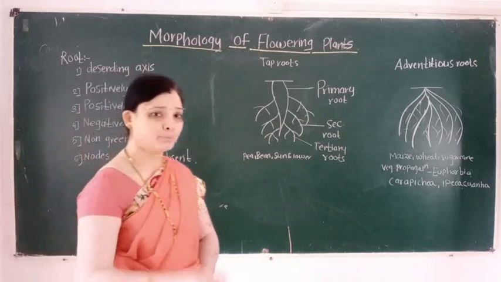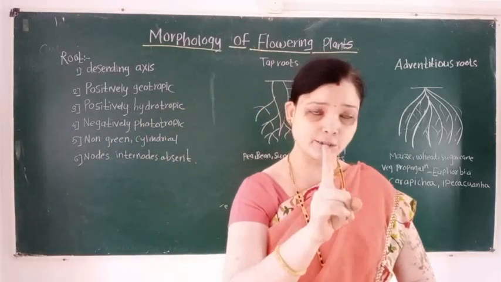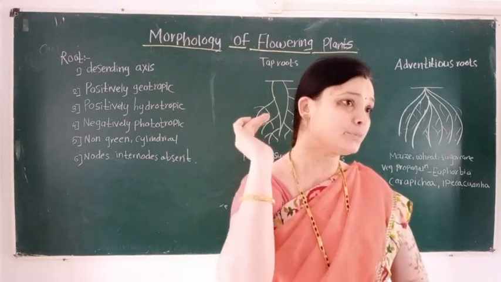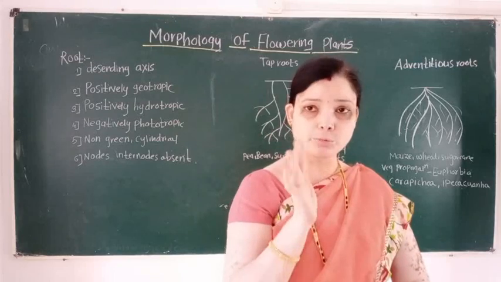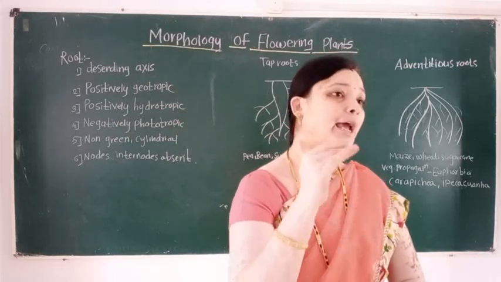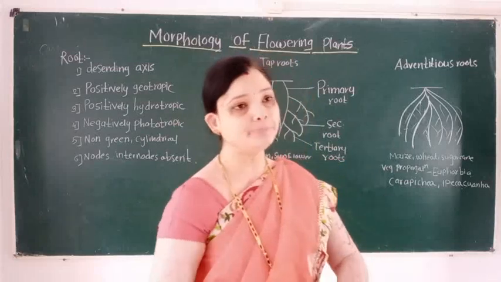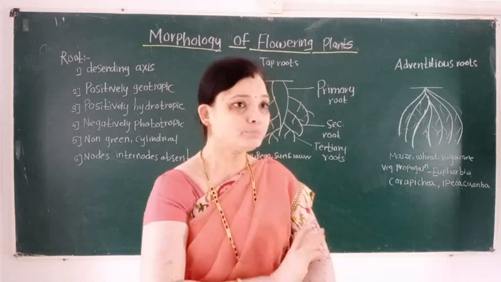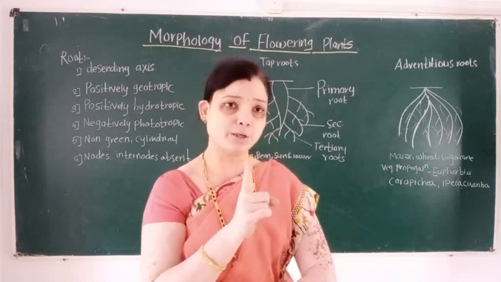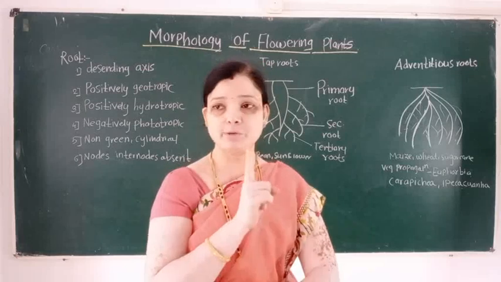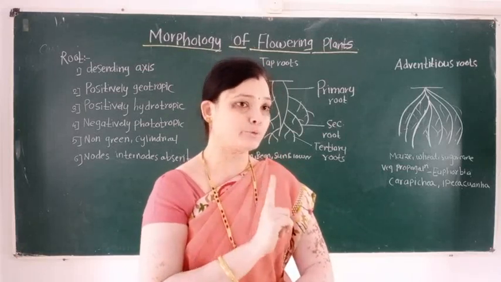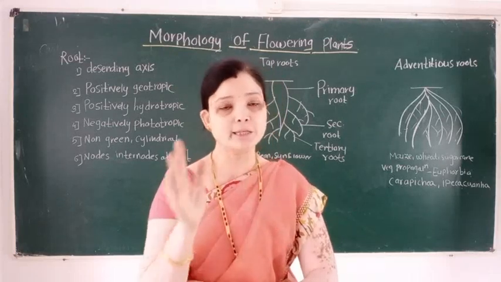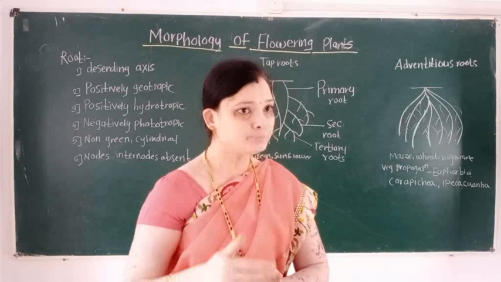Functions of the root: first function is fixation and second function is absorption, absorption of water and minerals from the soil and transport to other parts of the plant body. So the first function is fixation as well as absorption of water and mineral from the soil. So these are the functions of root.